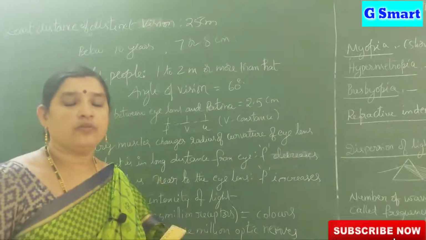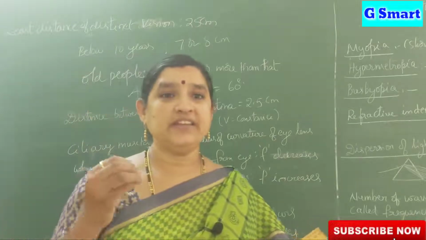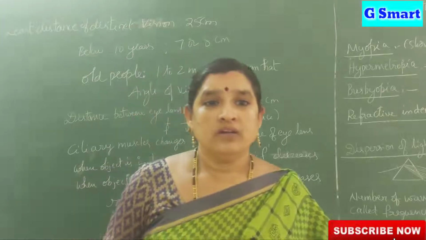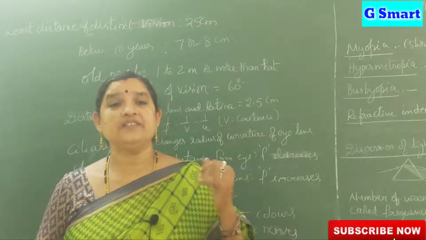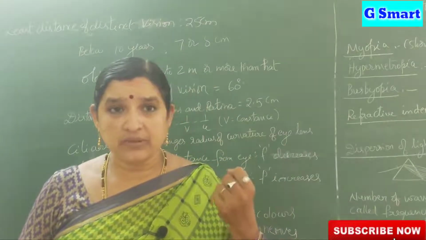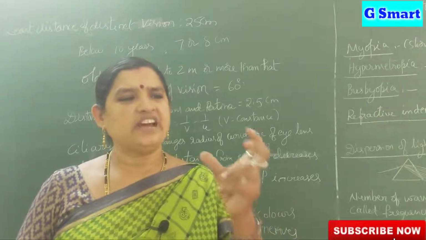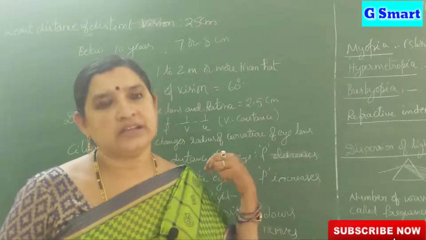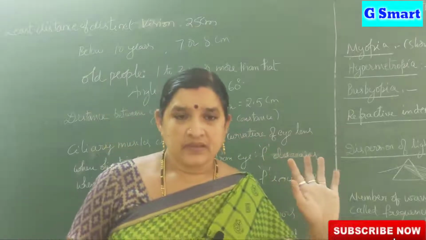In our eye, we have rods and cones. What is the property of rods and what is the property of cones? To identify the intensity of light, rods are useful. Suppose more intense light is coming through the pupil, then immediately the pupil contracts. Then only a small amount of light rays enter the eye, and the remaining is reflected back.